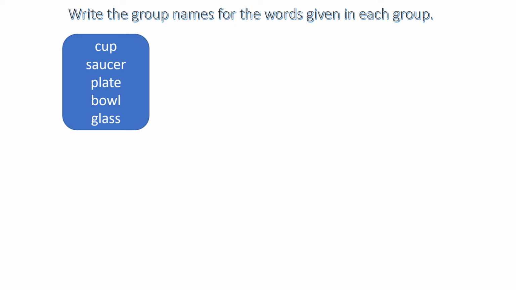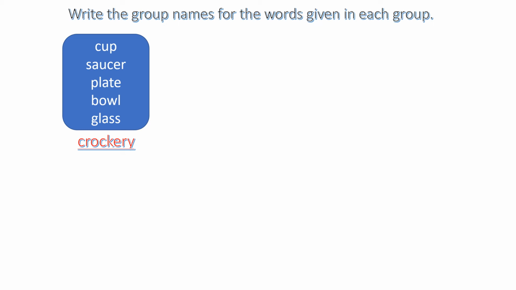These are all common nouns. So now we have to give one common group name to these words. Which common name will come here? Cup, saucer, plate, bowl, and glass. It's crockery. The common group name is crockery. These words will come under the group of crockery.